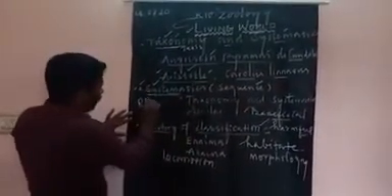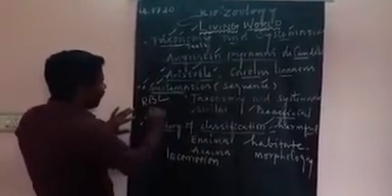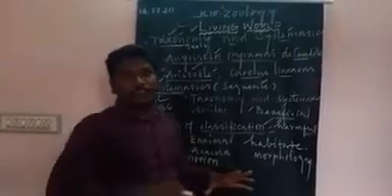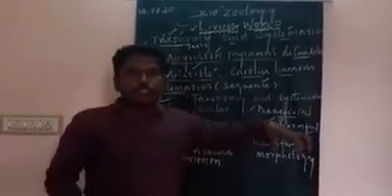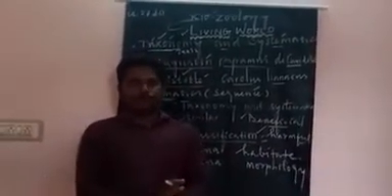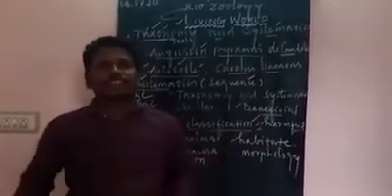Thereafter, based on red blood cells, the presence of red blood cells and the absence of red blood cells, he classified animals into two categories: Enaima and Anaima. Enaima are the animals which have blood. The animals which lack blood are called what? Anaima. Okay.